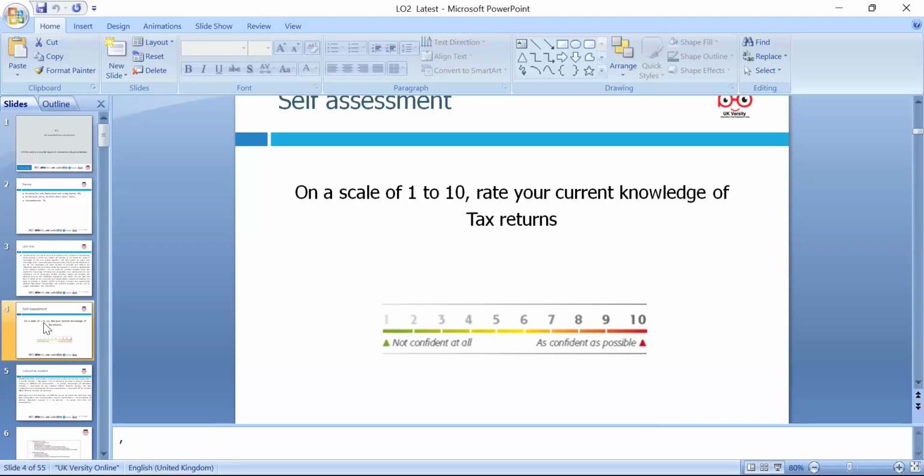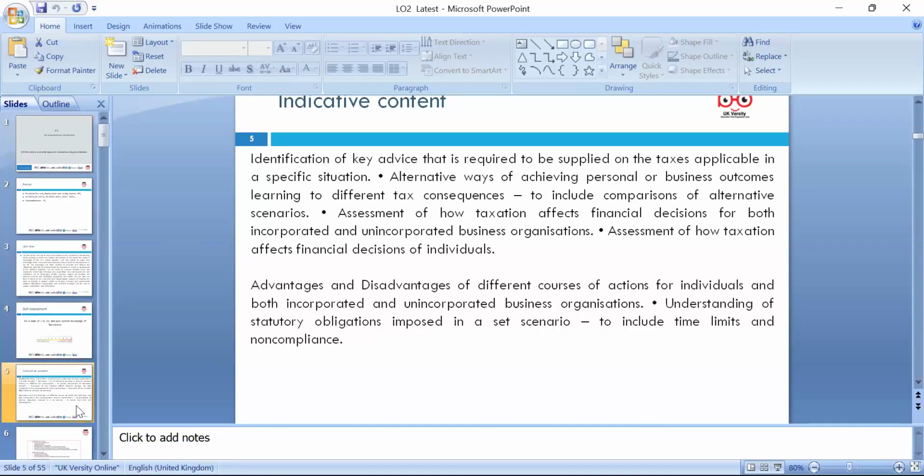In the following lesson, when we do the assignment discussion, we'll embed more examples. Because it's not an exam-based course, it's an assignment-based course, we need to focus on picking examples according to the criteria, embedding them, writing and explaining them. That's the key. Today we mentioned the indicative content, which we'll go through: how this affects different financial decisions, tax planning, advantages, disadvantages, and various courses of action.